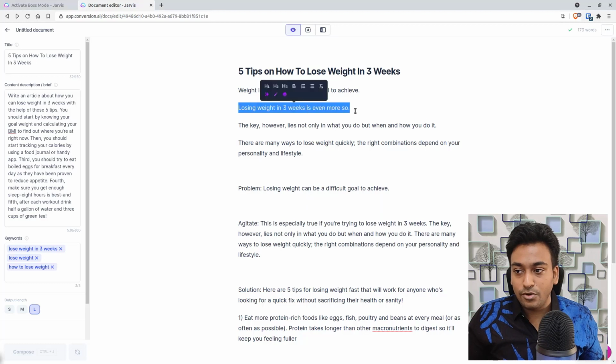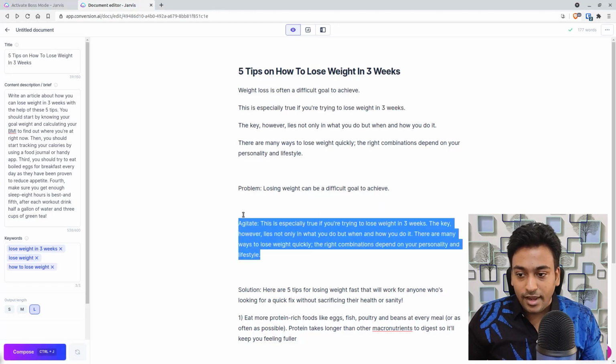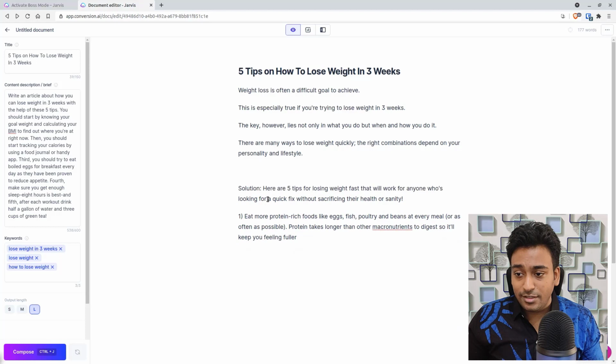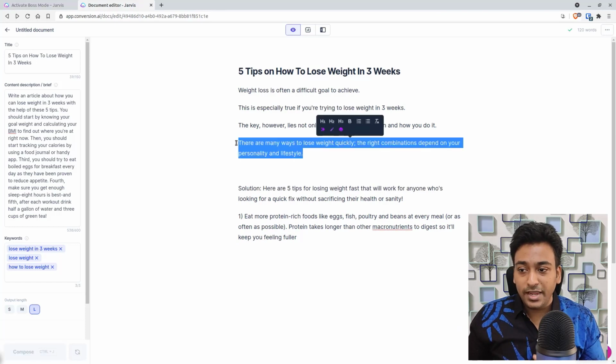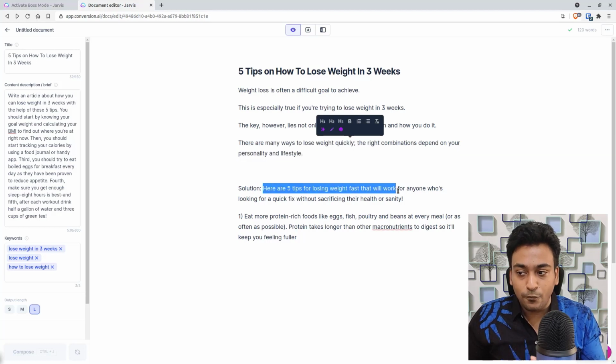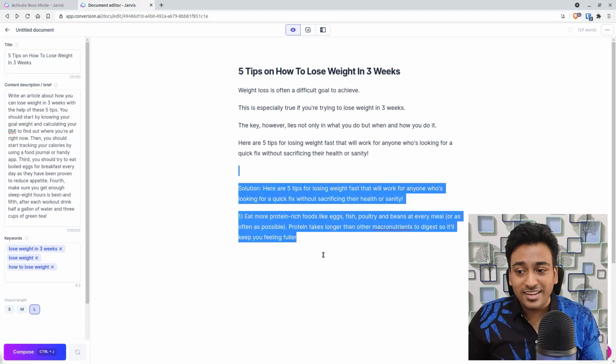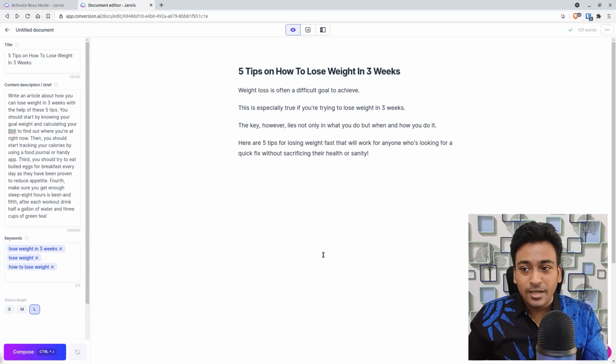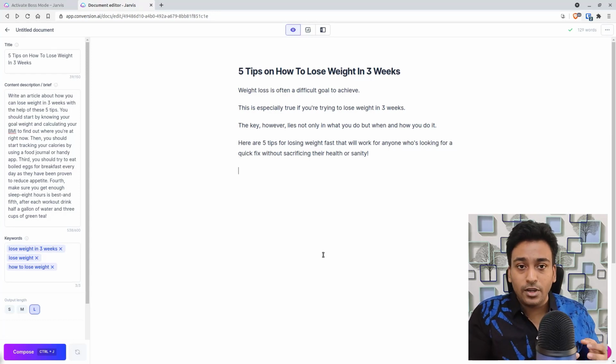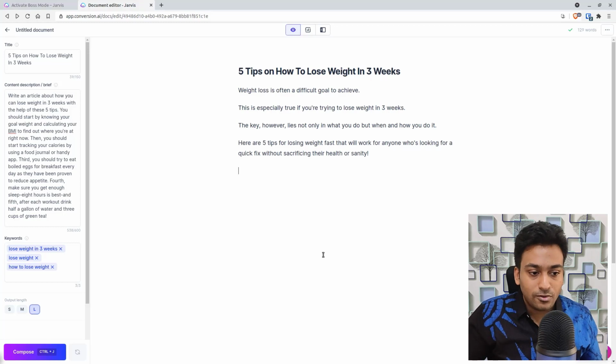So in this case, I'm going to replace this with that, and I'm going to remove this, and let's see the solution. Here are the 5 tips. For example, here it just mentioned the basic stuff, but here it's much more focused, and in this case I'm just going to use this. So that is the reason I really like to use PASS, because it helps me to get a few more ideas which I can essentially use within the introduction. And obviously you can use this PASS inside your sales copy if you are writing that also.